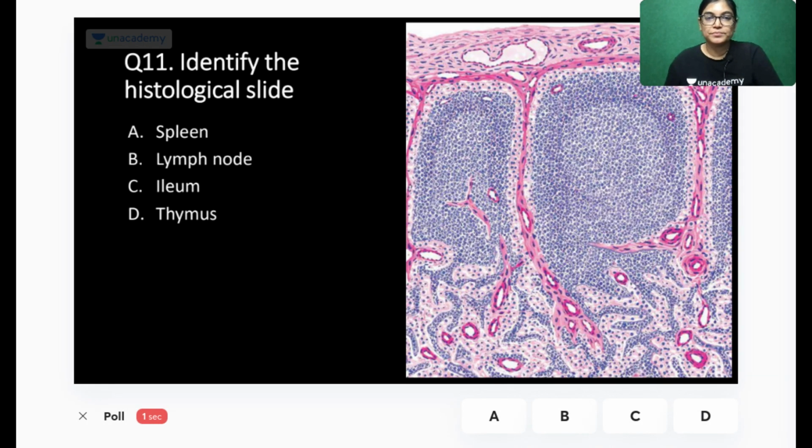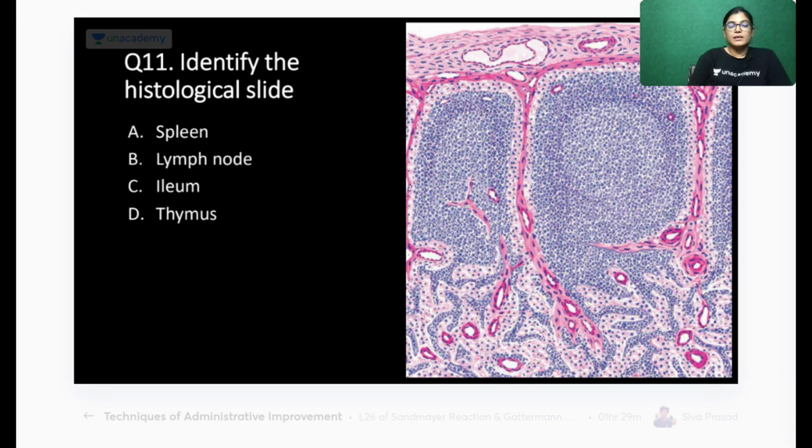Okay, mark the correct answer. Doraemon has given the right answer. Actually, the correct answer is lymph node.